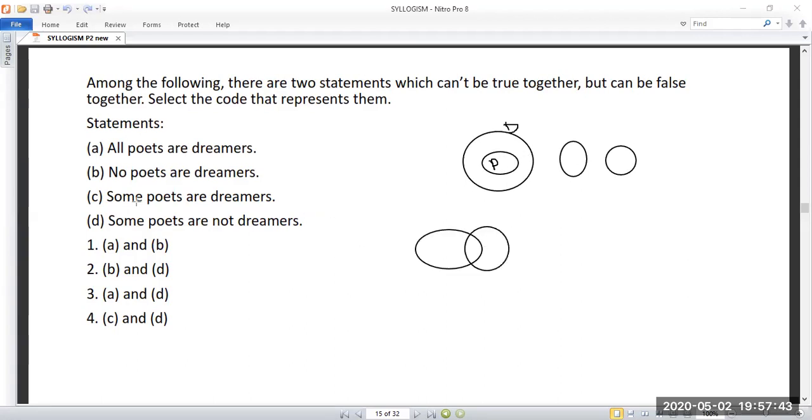So this is the same for this one. And finally, these three will be applicable to D. Because for some not, case 3 will be applicable. So there are two statements which can't be true together but can be false together. So which can be the answer for this question?